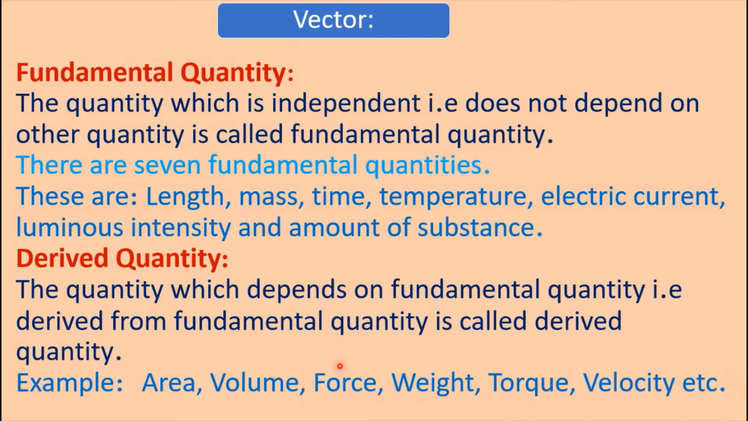Example: area, volume, force, weight, torque, velocity, etc. Area depends on length. We know area is equal to length into breadth. Breadth is also one kind of length, therefore area depends on length. Volume, we know volume is equal to length into breadth into height, that is, volume depends on length. Force, we know force is equal to mass into acceleration, that is, it depends on fundamental quantity. Similarly, weight, torque, velocity, these are derived quantities.